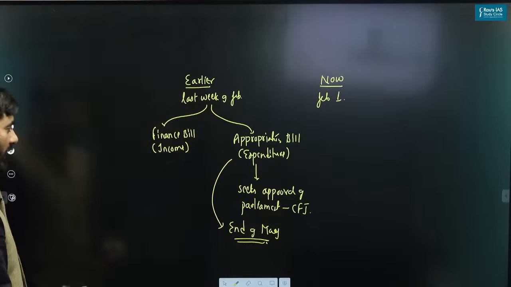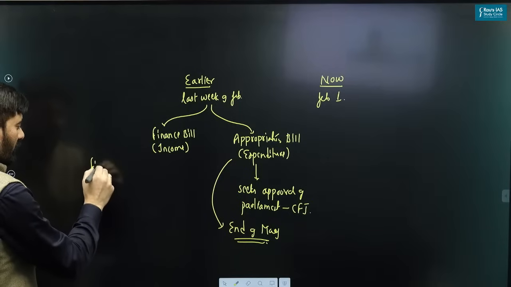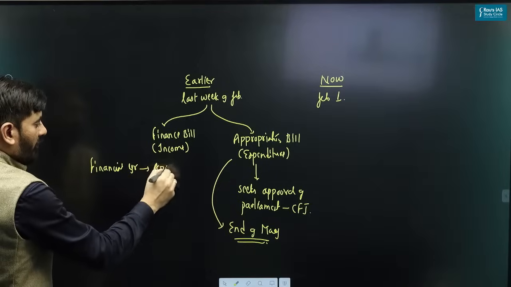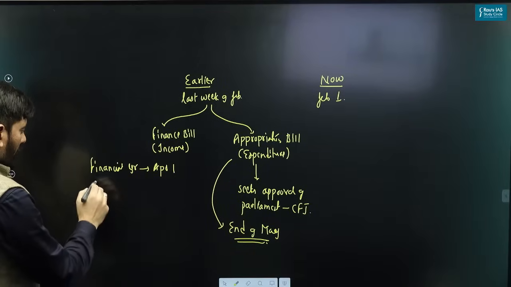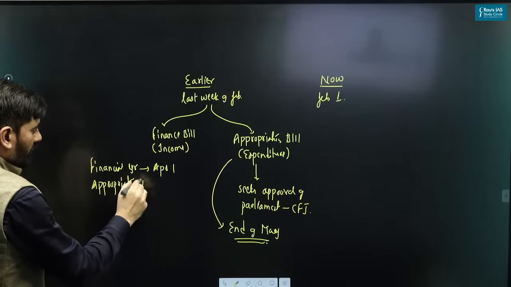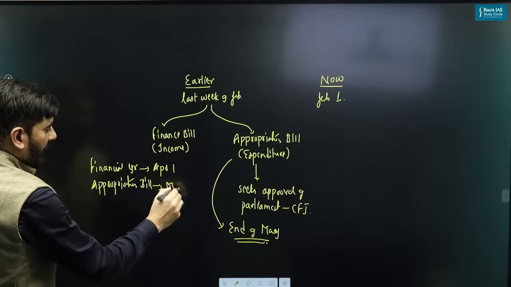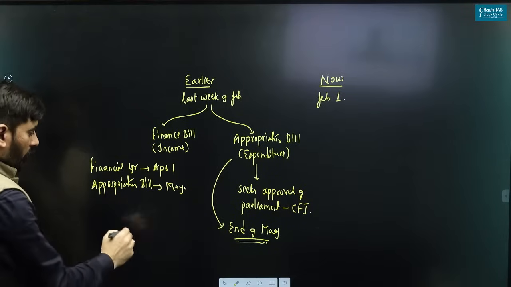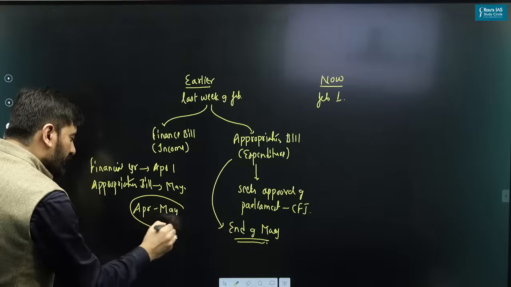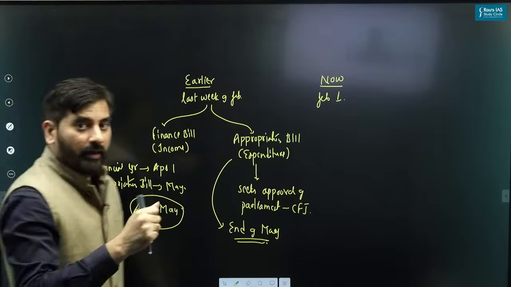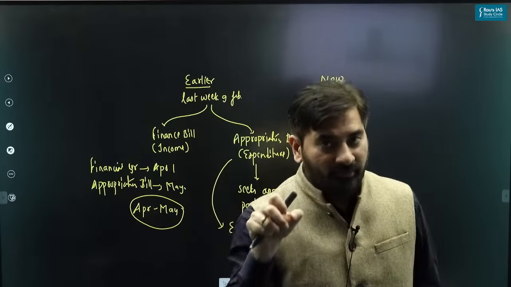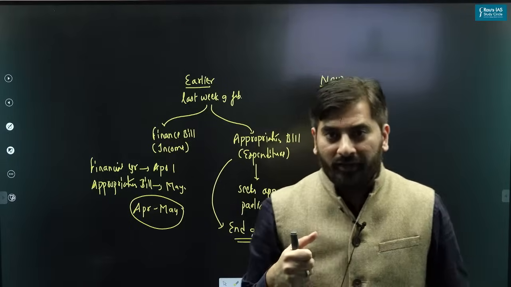But you know that the financial year starts on April 1st. So there are 2 months, April and May, where the financial year has already started, but yet the government has not taken approval of the parliament to withdraw money from CFI, Consolidated Fund of India.